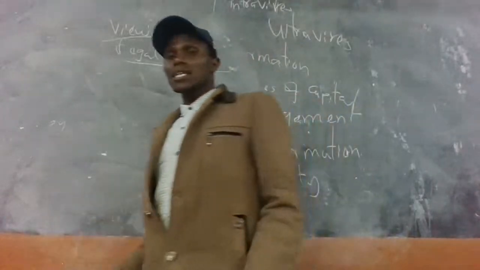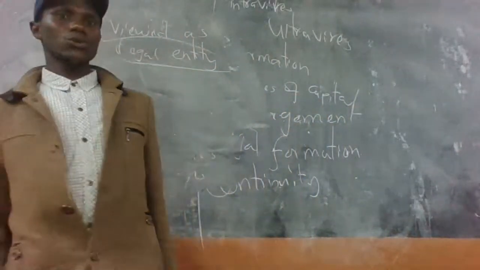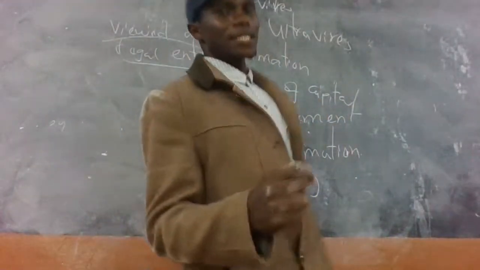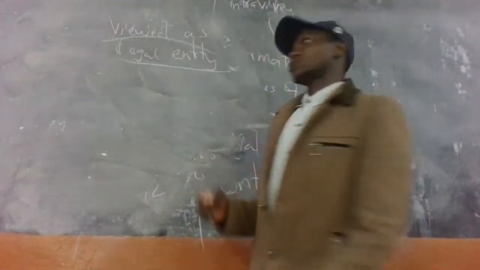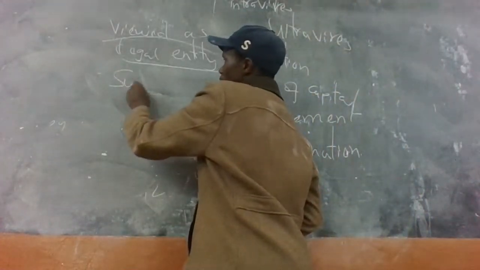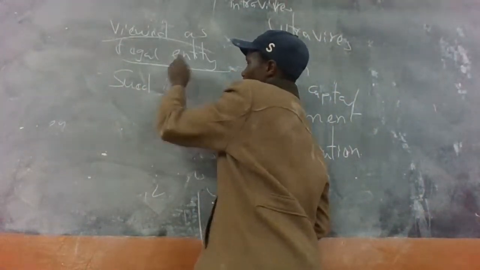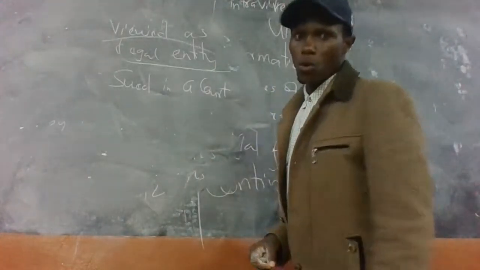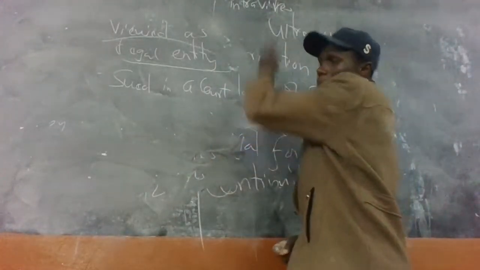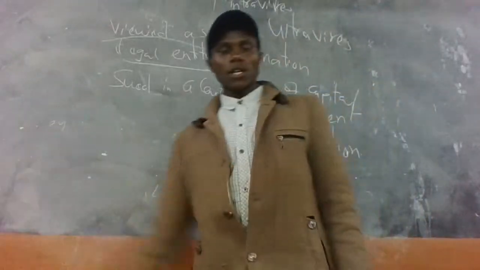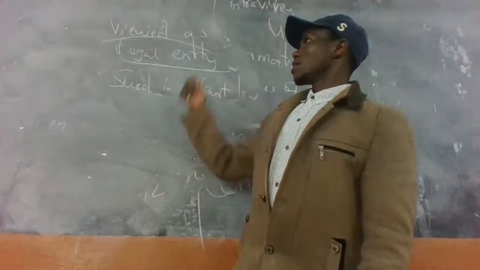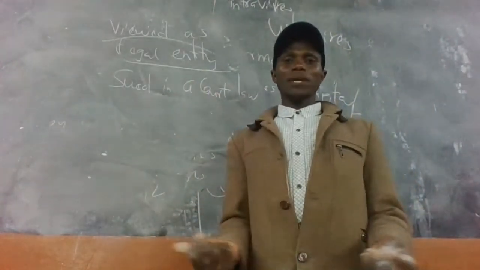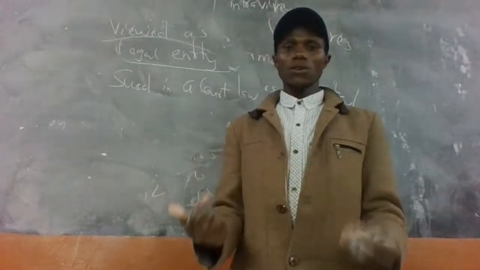And to answer that question is so simple. One is that a company can be sued in a court of law. That's one of the reasons why a company is viewed as a legal entity.